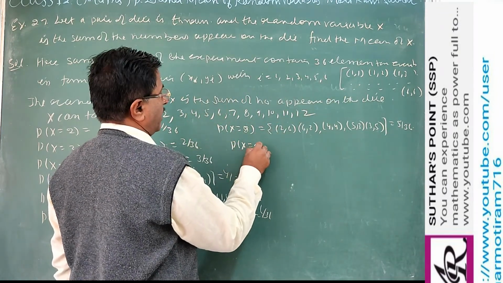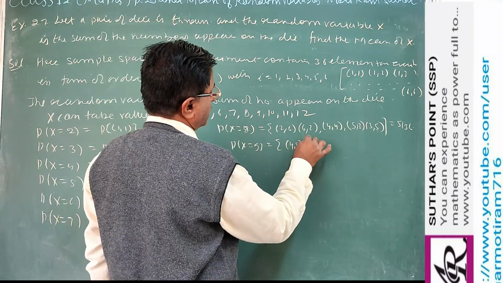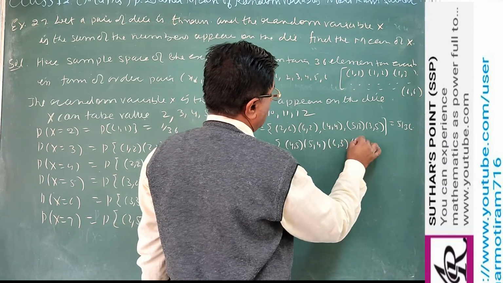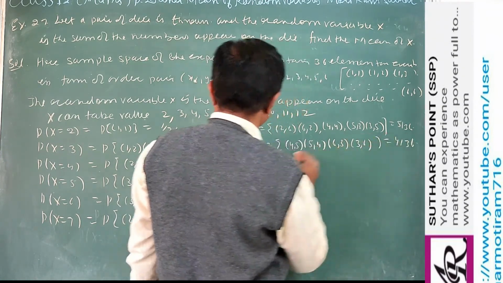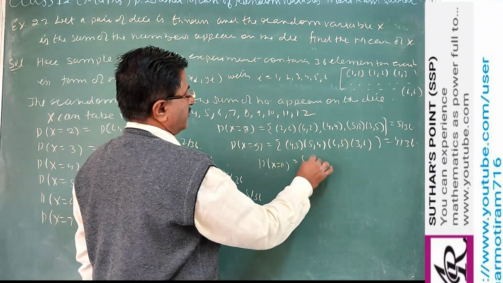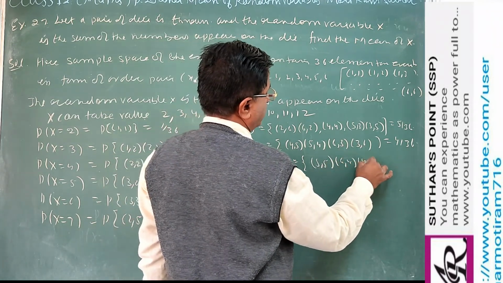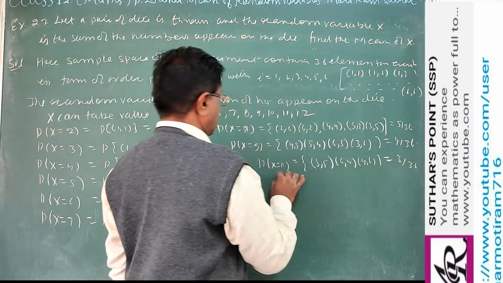X equal to 9. 9 is 4 5, 5 4, 6 3, and 3 6. So this is 4. Then 10. So that is 5 5, 6 4, 4 6. So that is 3 by 36.